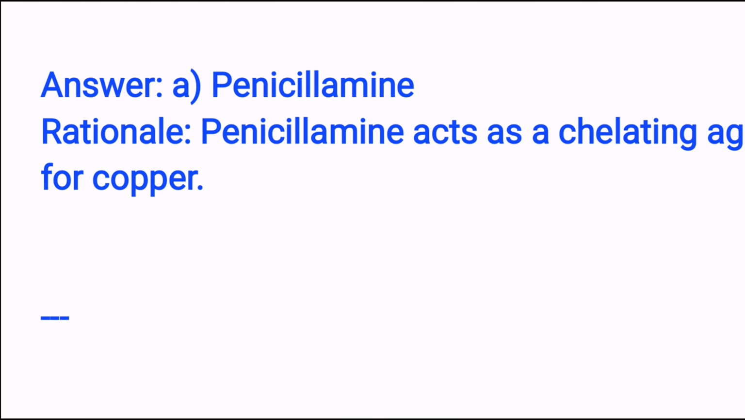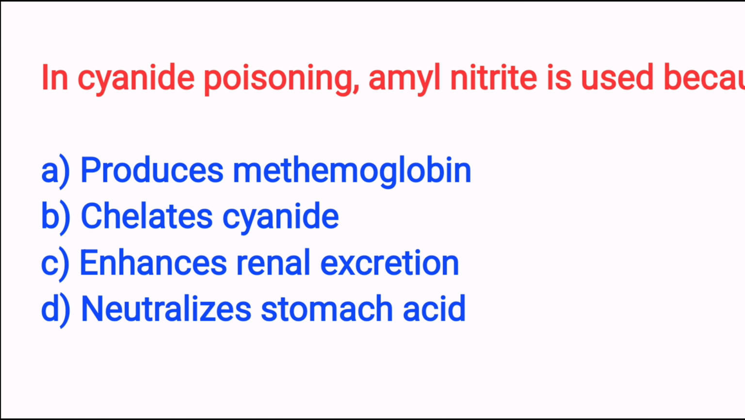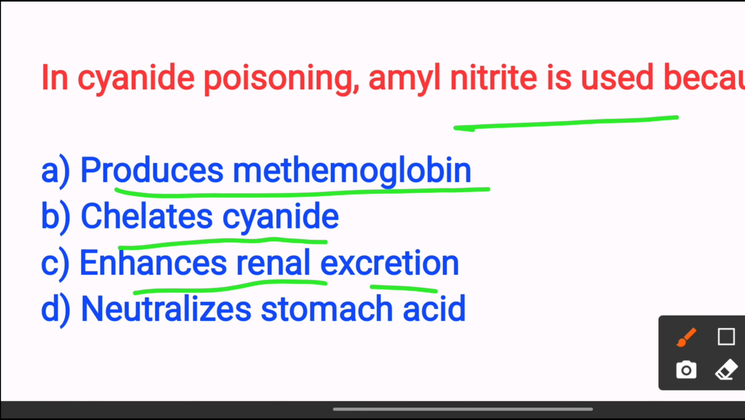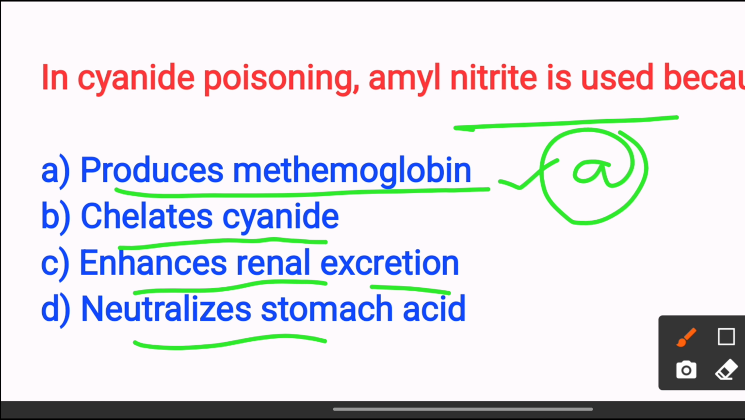Next, in cyanide poisoning, amyl nitrite is used because it produces the methemoglobin. Option B, chelate cyanide, option C, enhance renal excretion, option D, neutralize stomach acid. The answer is option A, produces the methemoglobin, because it binds the cyanide, preventing the cytochrome inhibition. So the answer is option A.